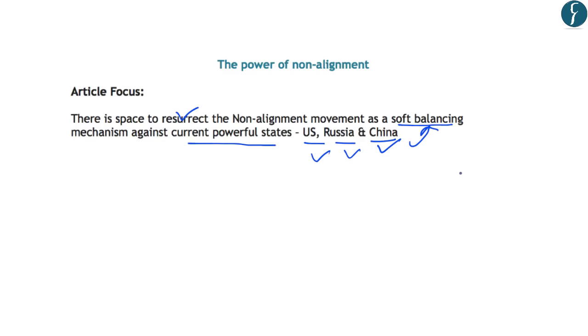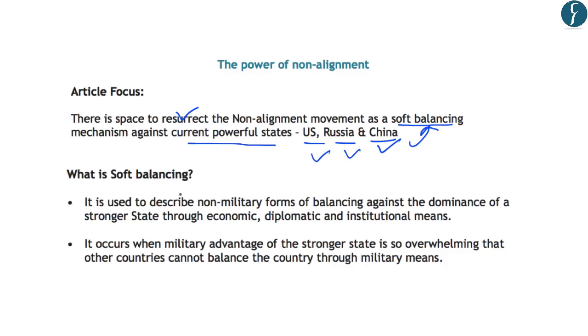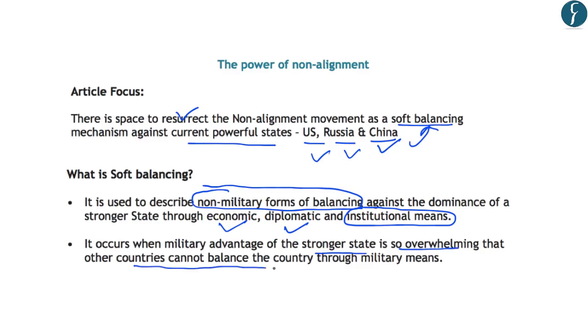Now let us understand what the author means by the soft balancing mechanism. According to the authors, soft balancing is used to describe non-military forms of balancing against the dominance of stronger states. And this non-military form of balancing should be done through economic, diplomatic and institutional means. Further, the authors say that it occurs when the military advantage of stronger states is so overwhelming that other countries cannot balance the country through military means. And that is why they have to deploy different measures, like economic, diplomatic and institutional measures, to balance the power of the stronger states.